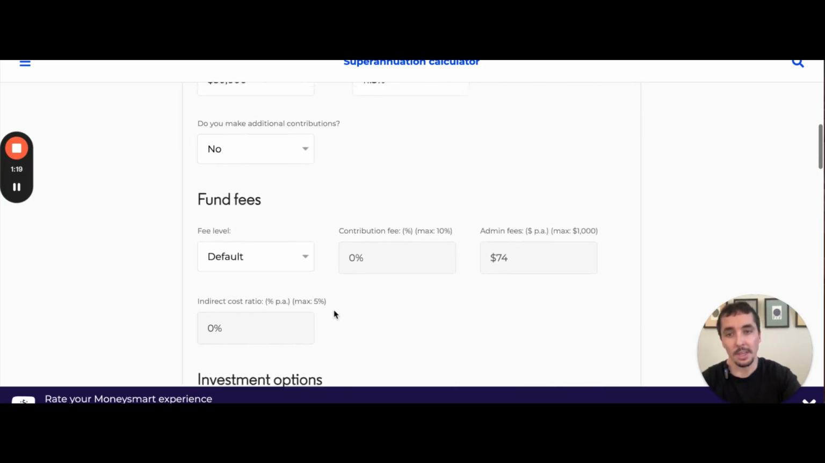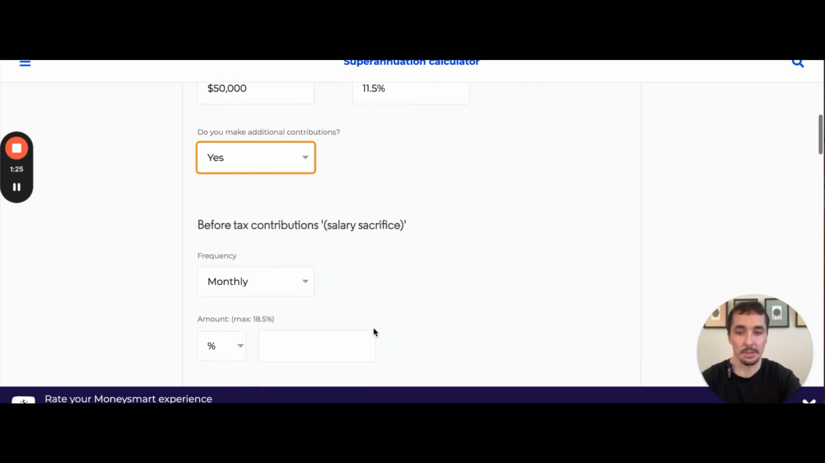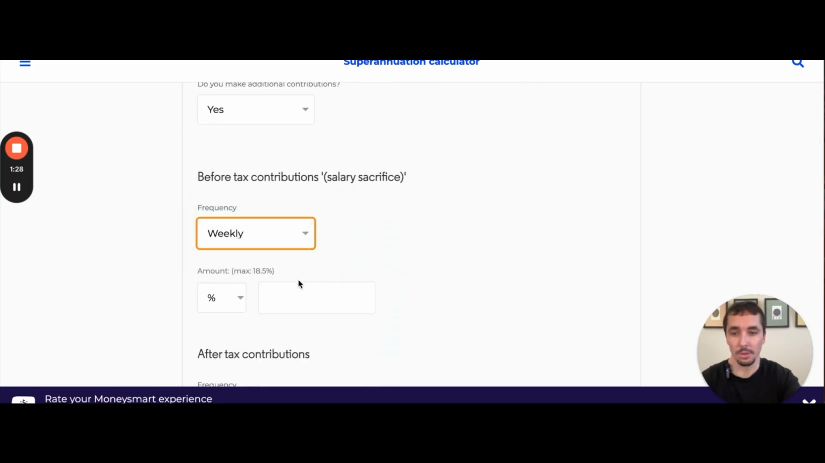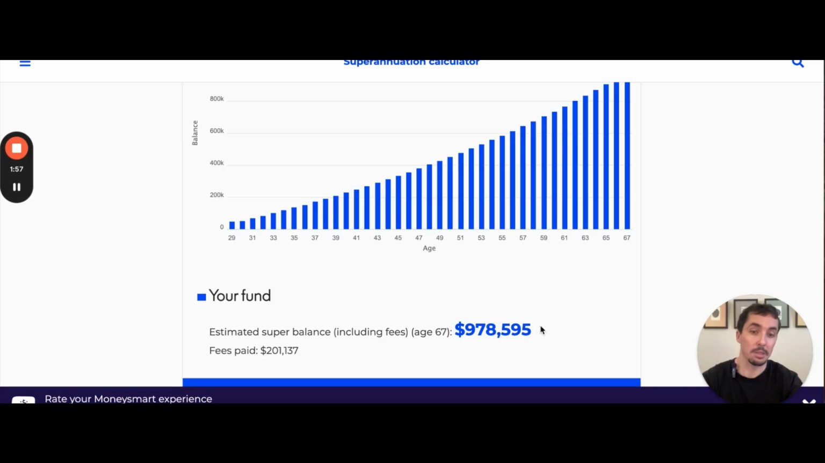And if you want to see the effect that additional contributions would make, just scroll up to where it says, do you want to make additional contributions? Tick yes. So let's say you wanted to do an extra $100 a week. So that gets you to almost $1 million at retirement, 978 grand. So that's 250 grand from just putting in an extra $100 a week.